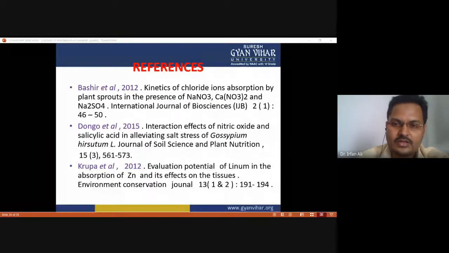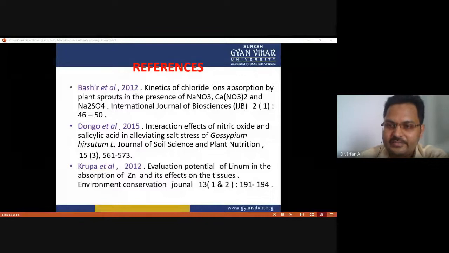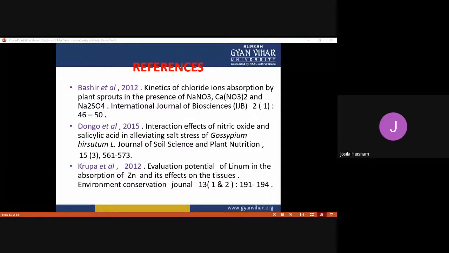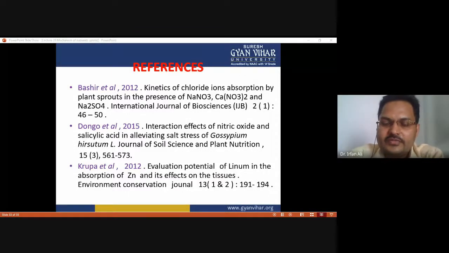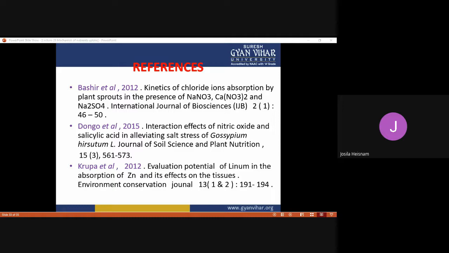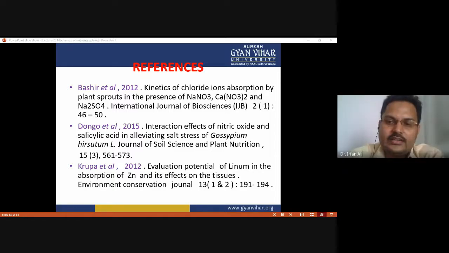Josila, how many types of transport are there for nutrient uptake? Two types, passive transport and active transport. Tell me the various types of passive transport.